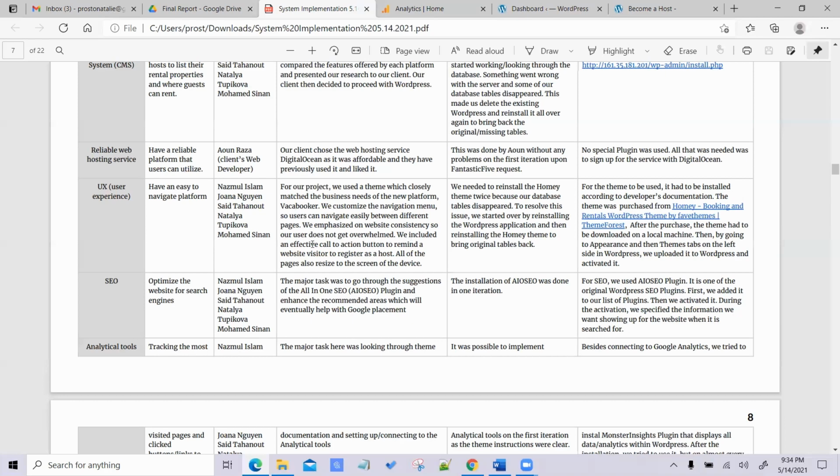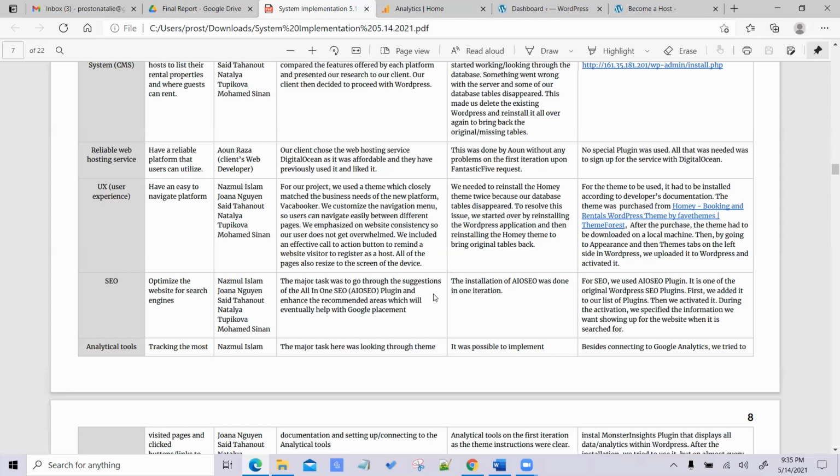We then made sure there is a call to action that is visible, and it makes the host actually register for the free platform. Overall, for this specific component, I was assisting and providing the feedback of how the website looks, so it would look elegant, if it was looking good or something needed to be adjusted.